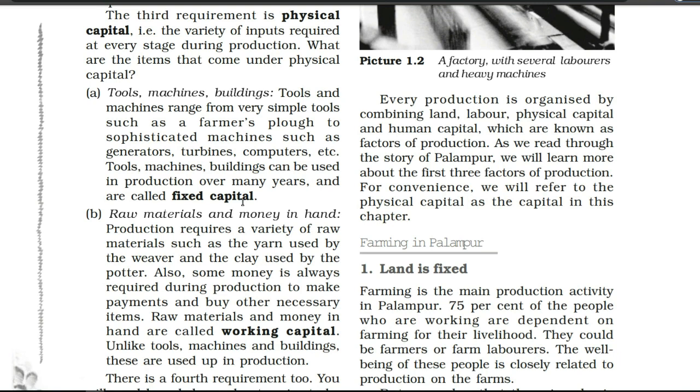Suppose you are going to buy a piece of land, so only one time you have to buy. You do not have to buy that piece of land again and again. You have to invest your money only one time. So the amount you spend to buy a piece of land is called fixed capital. Likewise, if you buy any tools and machines, only one time you have to spend your money. Likewise for buildings, if you construct any building, only one time you have to spend your money. So one time.